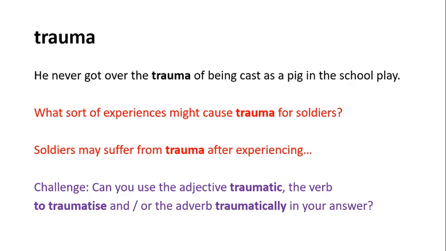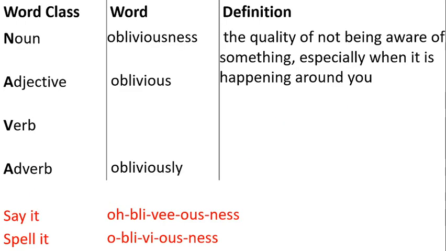We'll move on to our final word of the term, which is obliviousness. You have to say that with me. Obliviousness. Obliviousness. Obliviousness is the quality of not being aware of something, especially when it's happening around you.